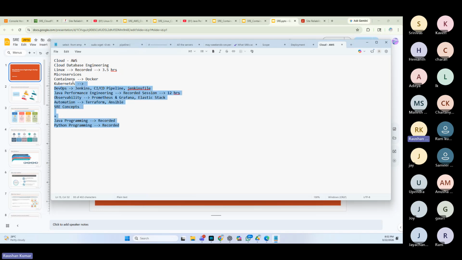Any other questions, friends, before we start our day one agenda? See, is Selenium also required for SRE, Kaveri?